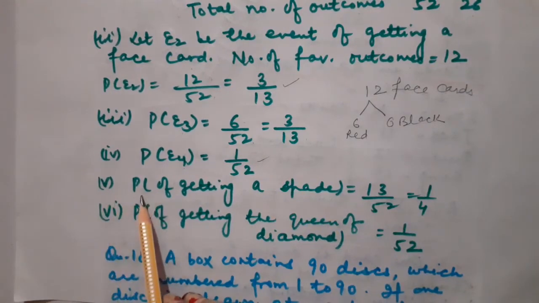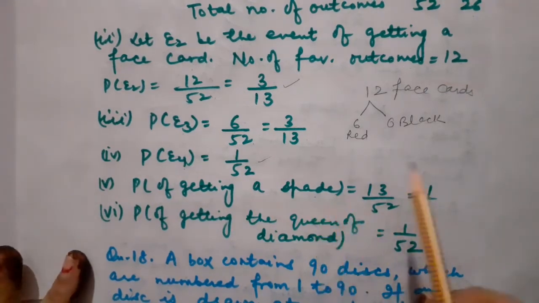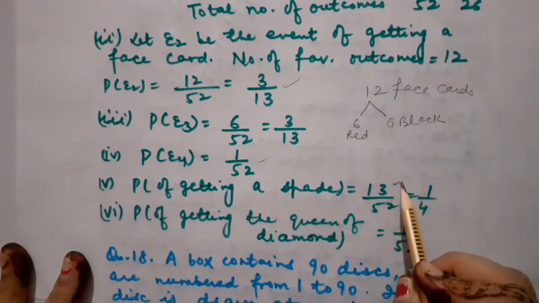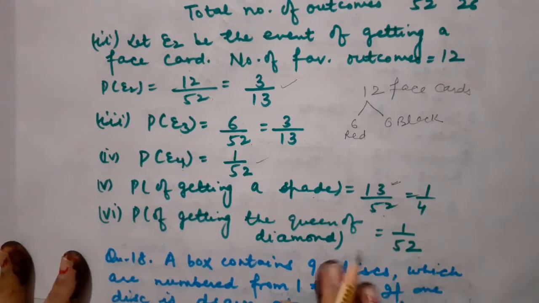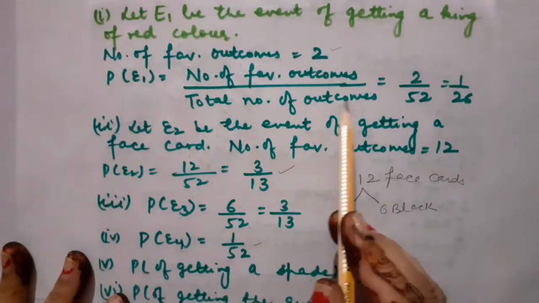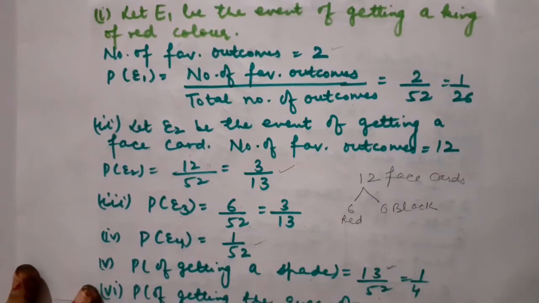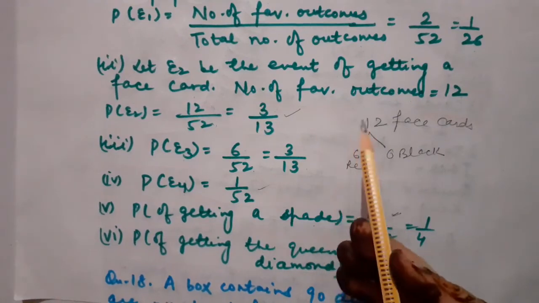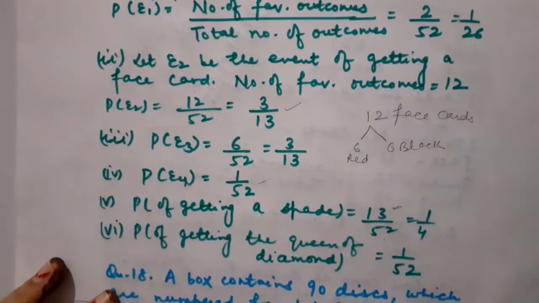Now we are on the fifth part. We have to calculate the probability of getting a spade card. You know children that spade cards are 13 in number. So 13 upon 52 will be the probability. This is the number of favorable outcomes divided by the total number of outcomes. Children, I have written the formula once, but you have to memorize it, so you are supposed to write it down in every part. Got it? Along with the event, what is the demand of the event? So that is equal to 1 by 4.